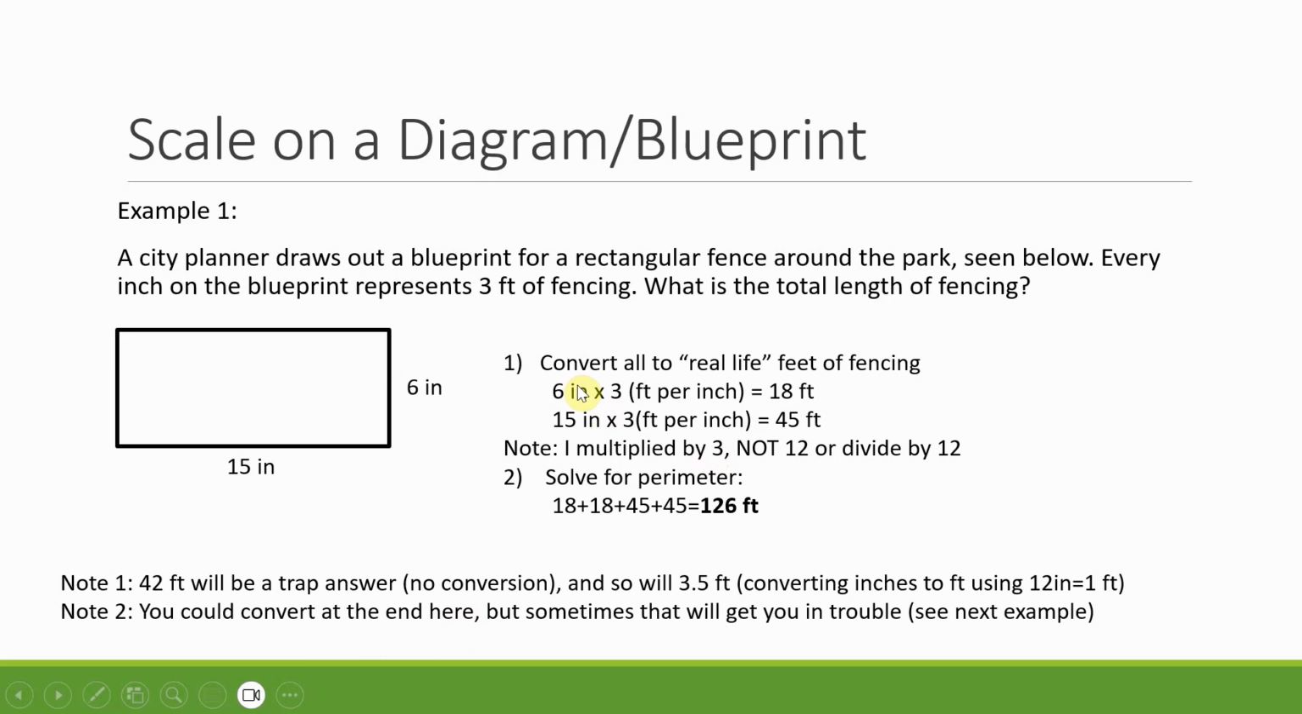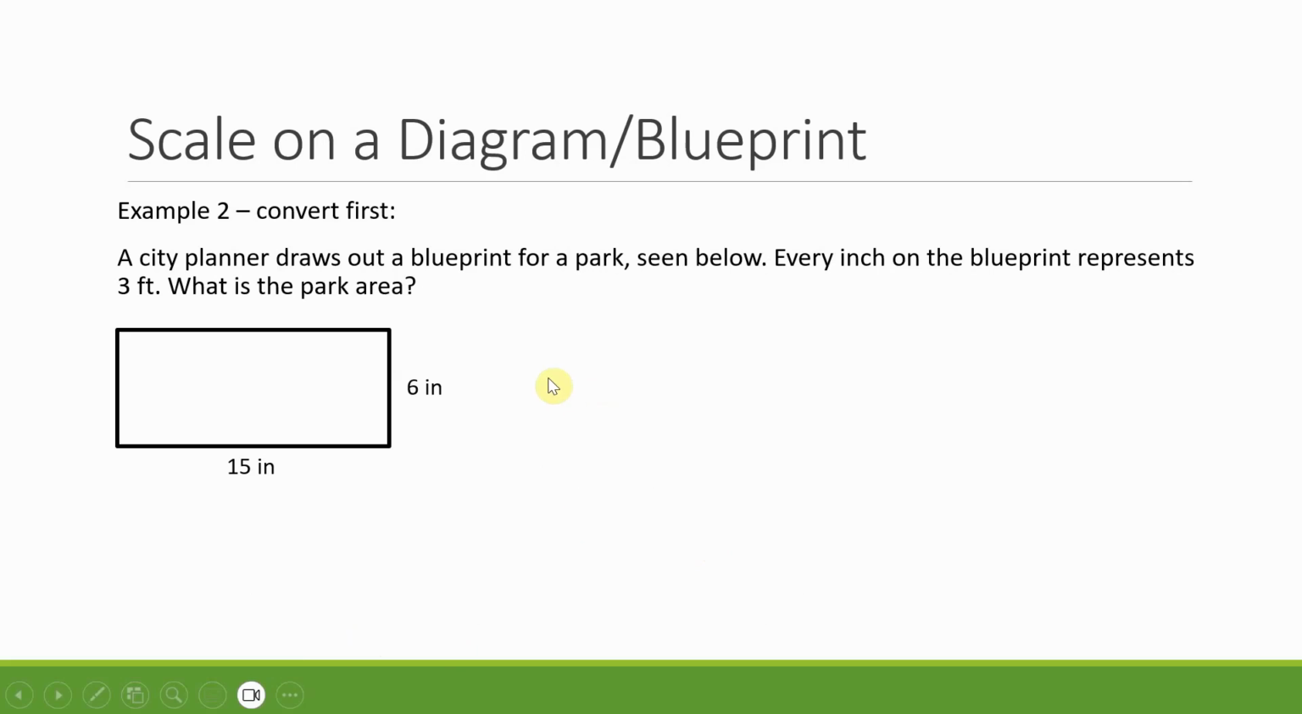Another note, I could technically convert at the end here. So instead of converting at the beginning, I could have converted at the end. But that can cause problems. And that's what I'm going to go into in my next problem example, what happens if I do it at the beginning versus the end in the troublesome scenario. So let's do it correctly first, converting at the beginning with this example.